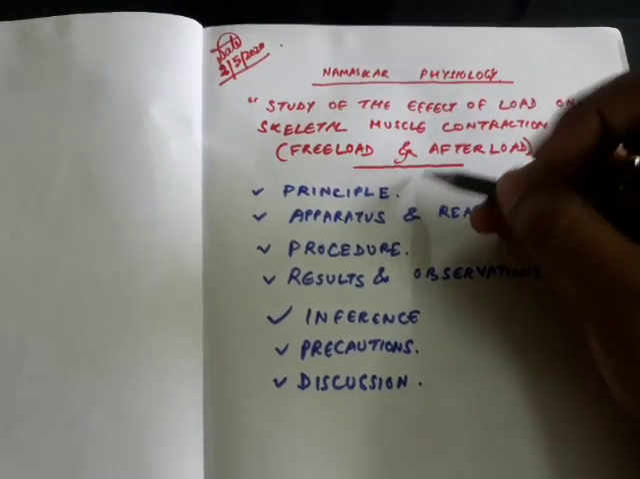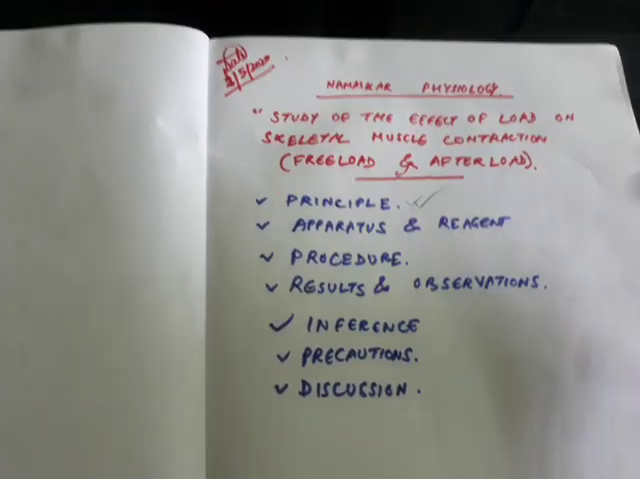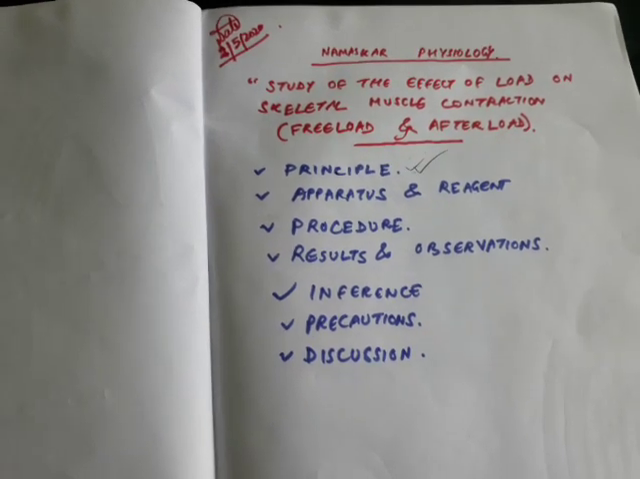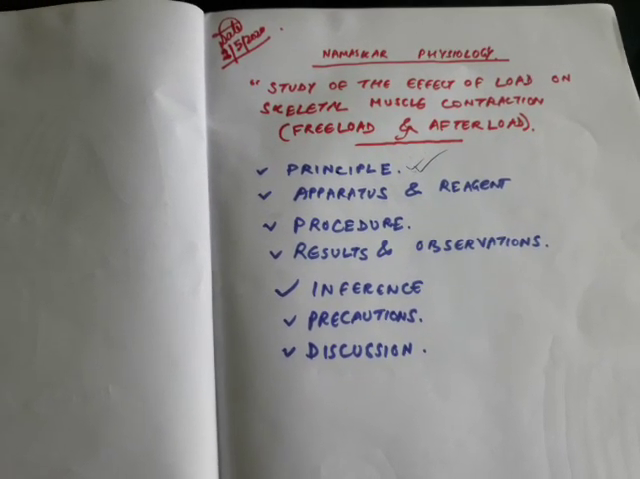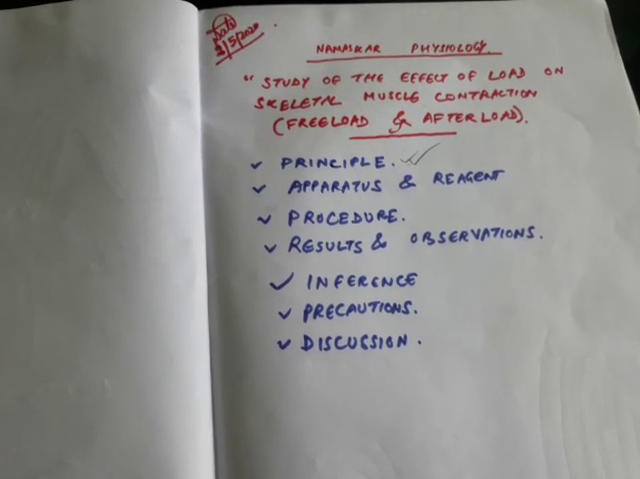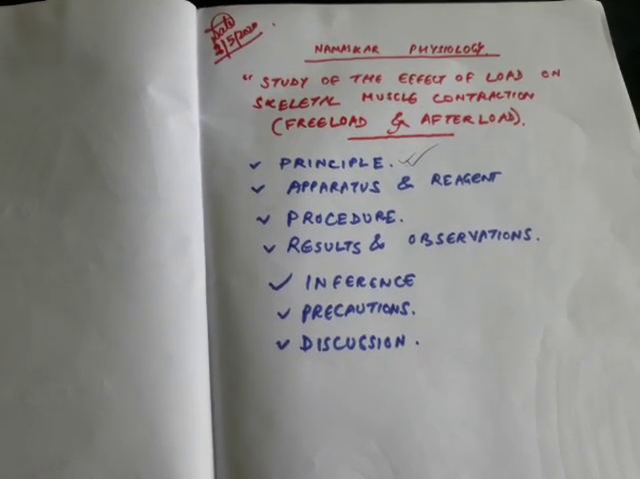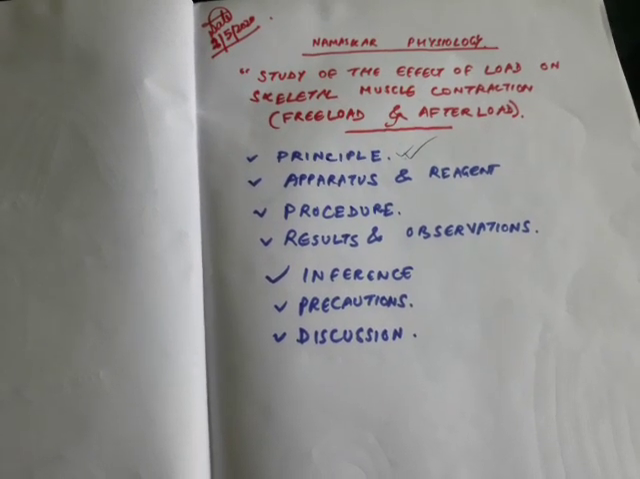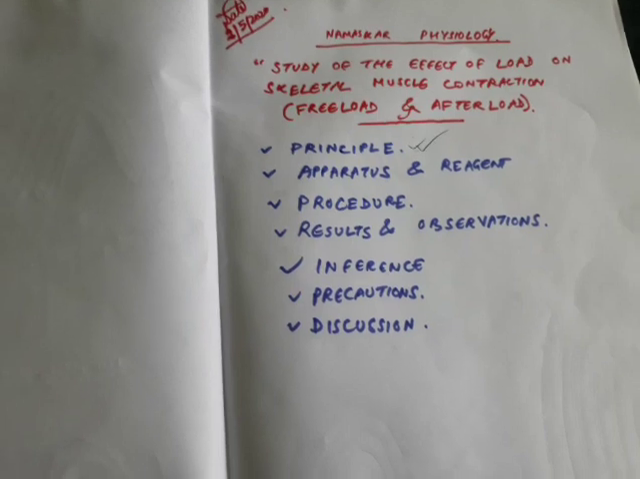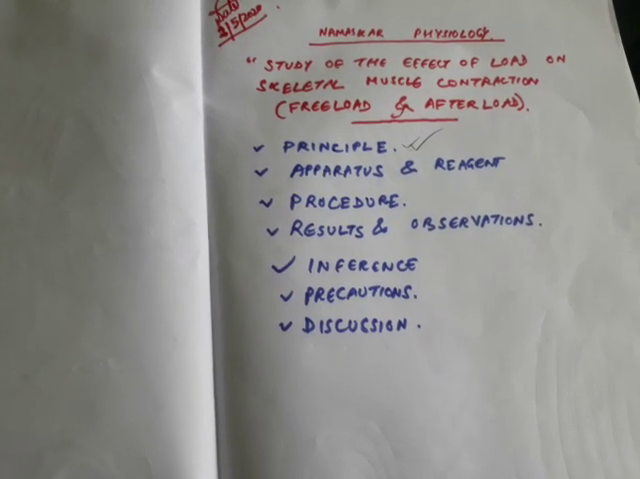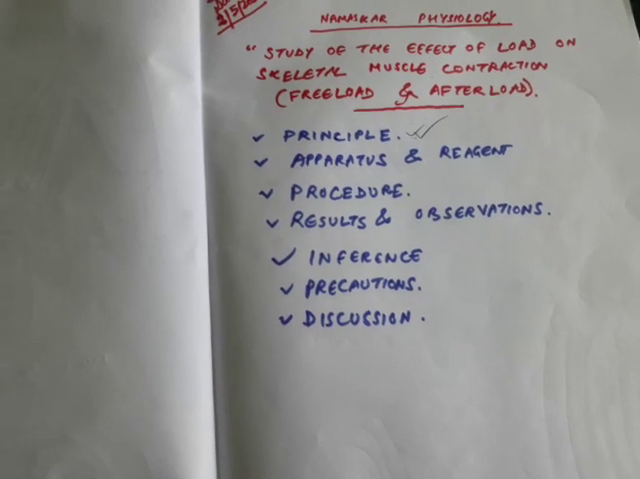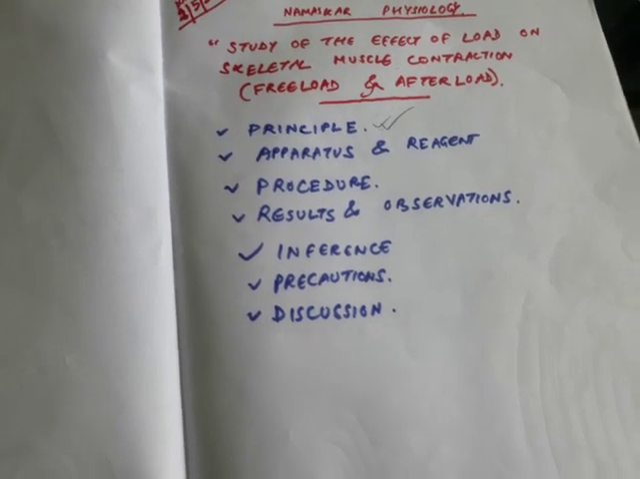The principle says that a load can be applied to the muscle either before it starts to contract or after it has started contracting. The first condition is called free loaded muscle and the second condition is called after loaded muscle. The muscle performs better in free loaded condition because the load causes stretching of muscle fibers before contraction.